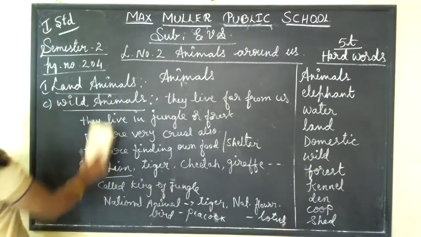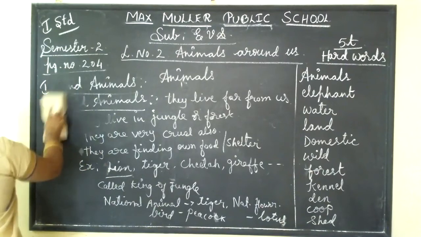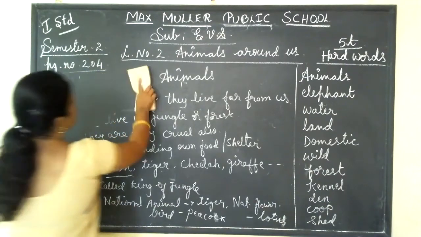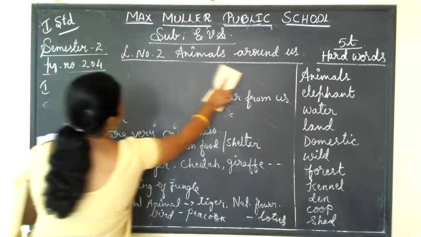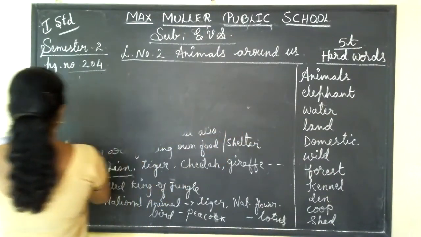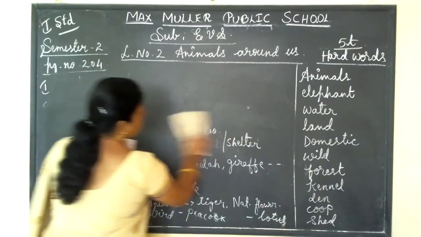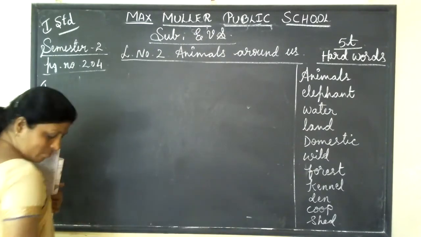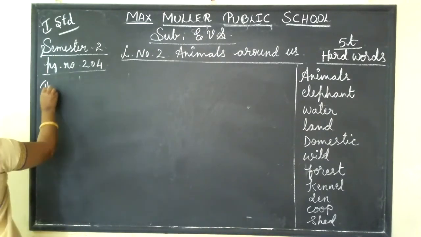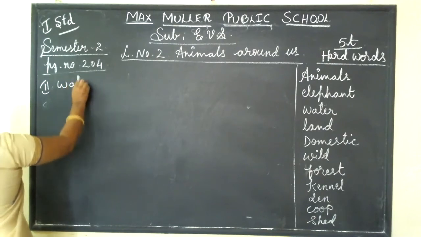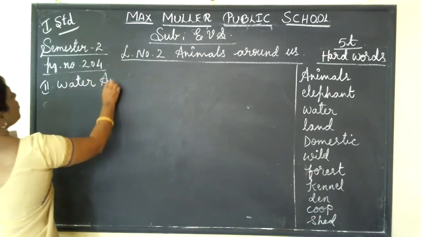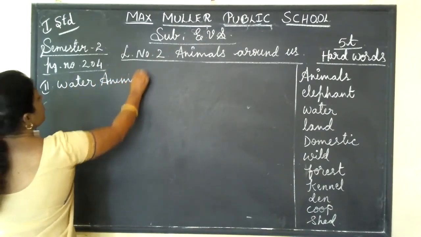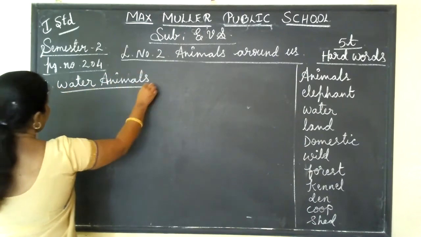Second, that is water animals. Those animals that live in water we call water animals.